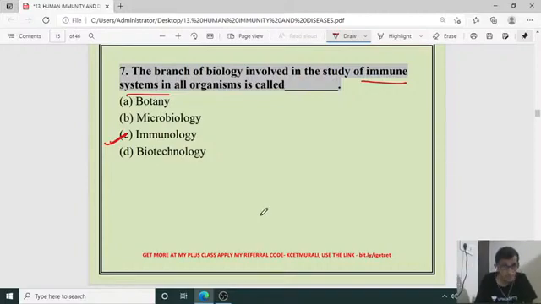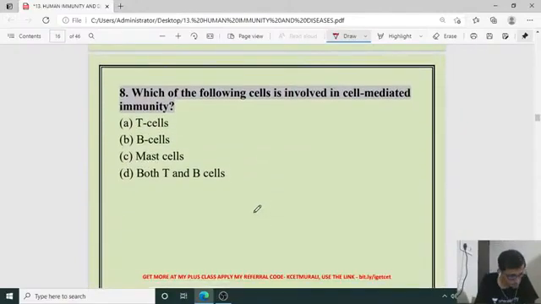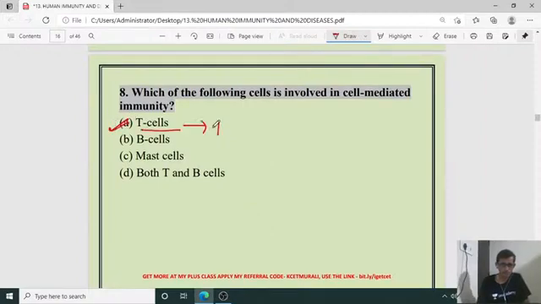Next, question number 8. Which of the following cells is involved in cell mediated immunity? So the 8th one, it is T cell or T lymphocyte.